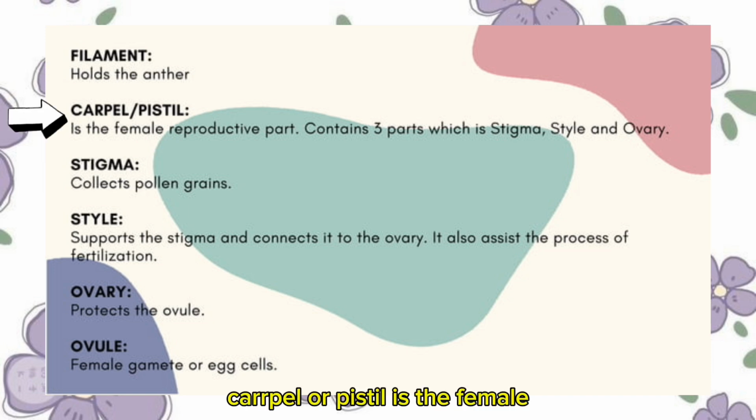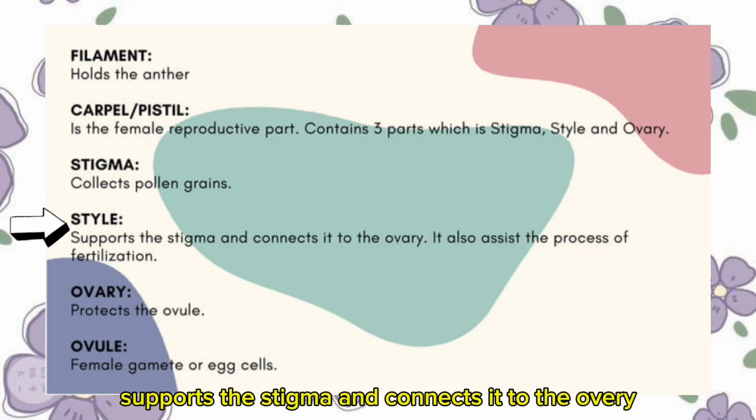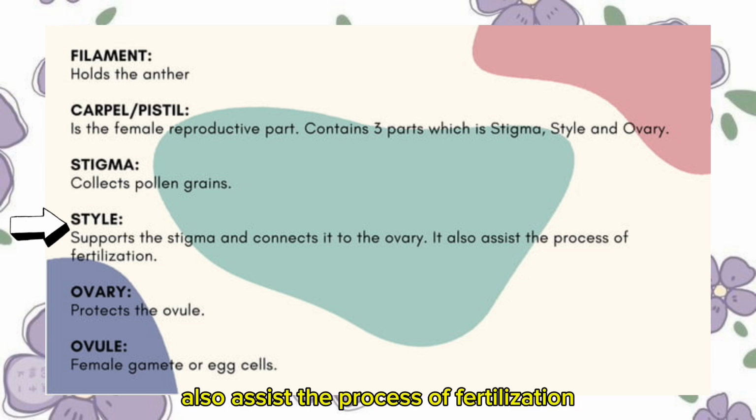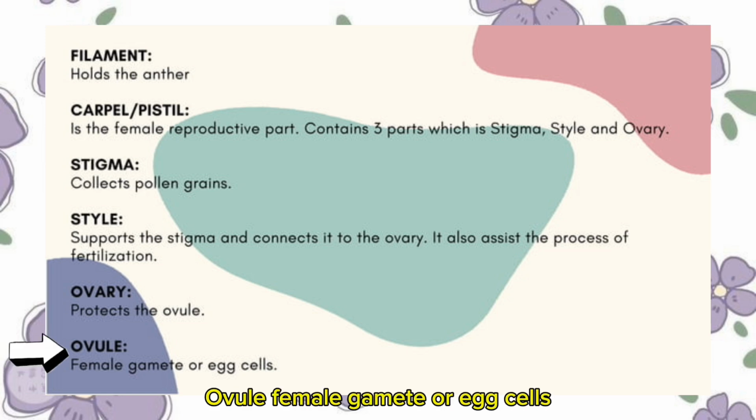Carpel or pistil is the female reproductive part, contains three parts which is stigma, style, and ovary. Stigma collects pollen grains. Style supports the stigma and connects it to the ovary. It also assists the process of fertilization. Ovary protects the ovule. Ovule, female gamete or egg cells.